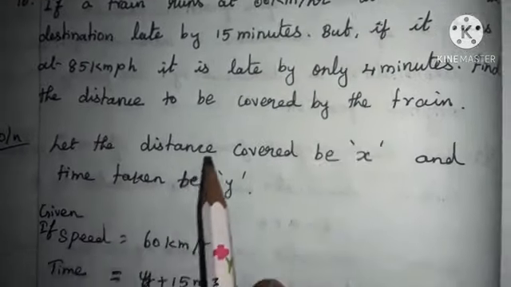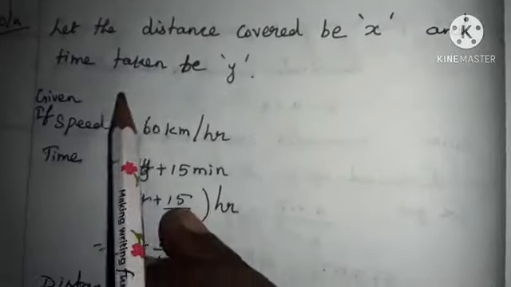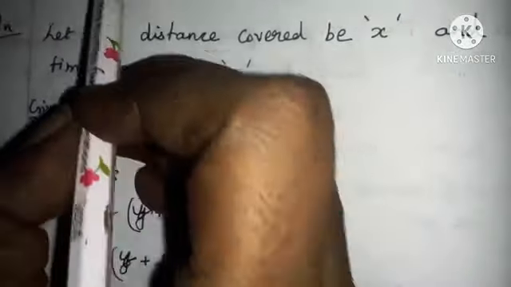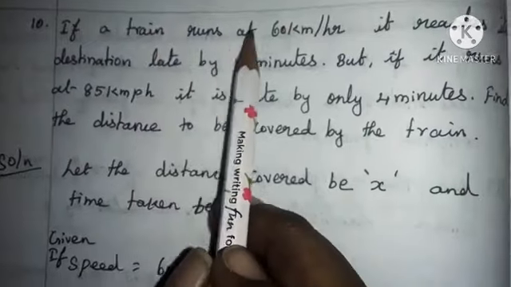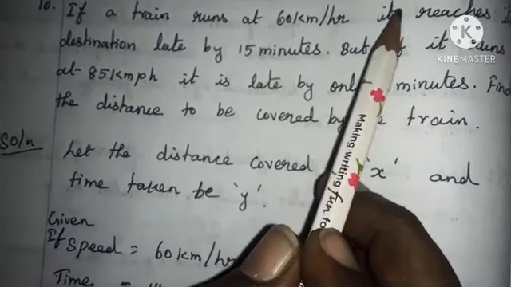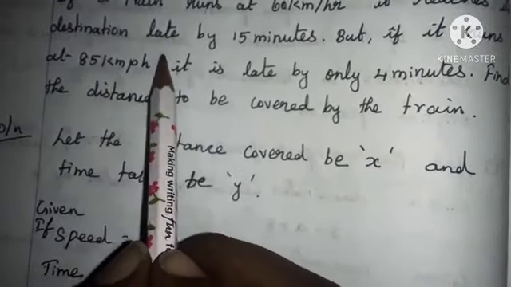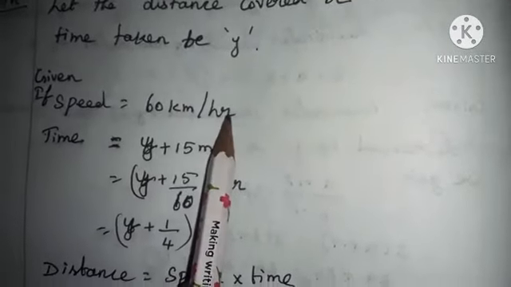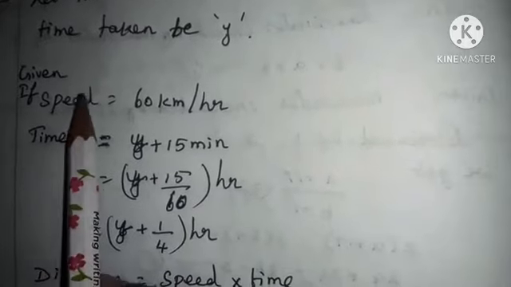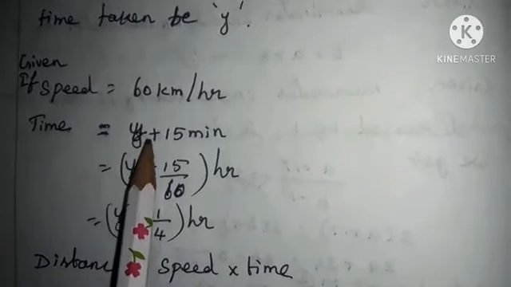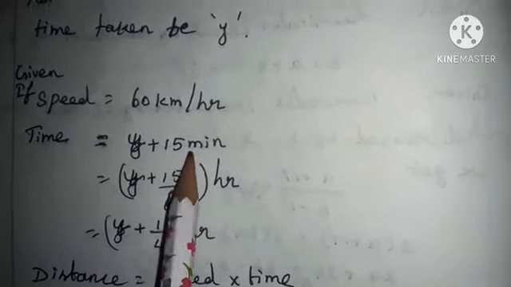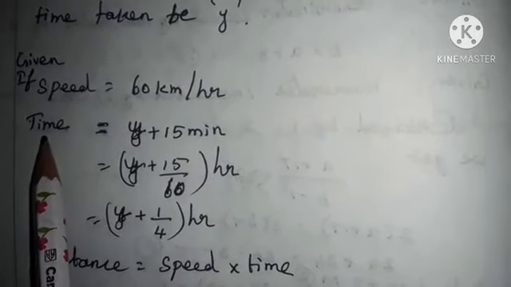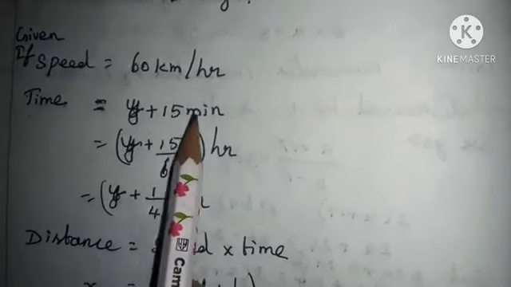First, we are going to take the distance covered as x and the time taken as y. The first given: the train runs at 60 km per hour. It reaches the destination late by 15 minutes. That is, when the speed is equal to 60 km per hour, then the time taken by the train is y plus 15 minutes, that is 15 minutes later. So we have to take the time as y plus 15 minutes.